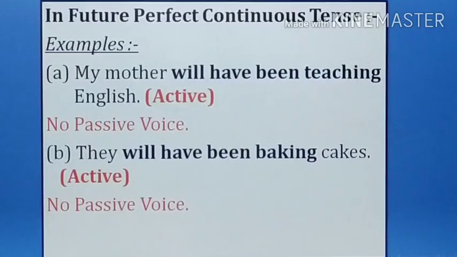In present perfect continuous also, in past perfect continuous also, and in future perfect continuous also, there is no passive voice. So altogether we have seen four active voices that have no passive voice: present perfect continuous, past perfect continuous, future perfect continuous and future continuous tense.